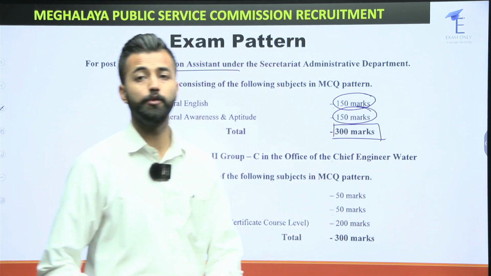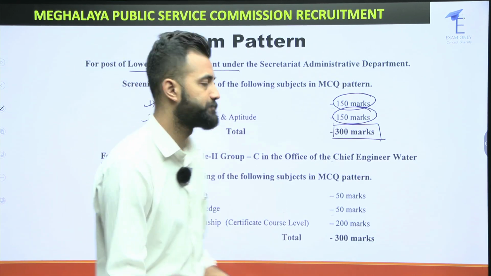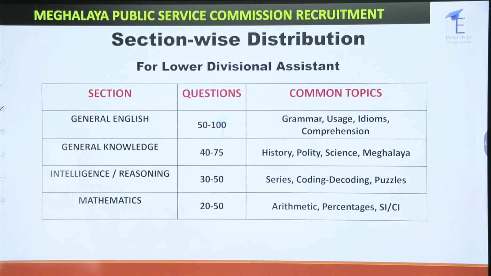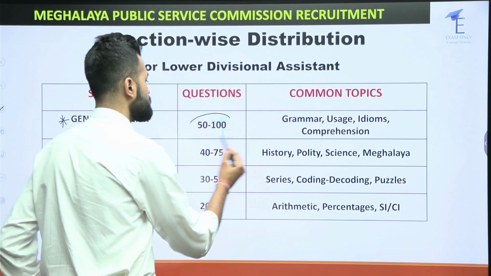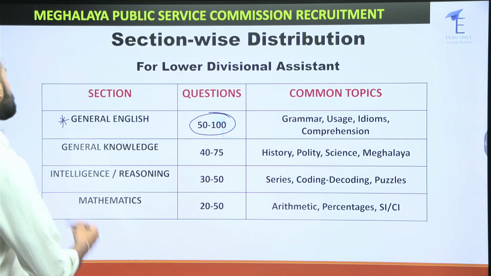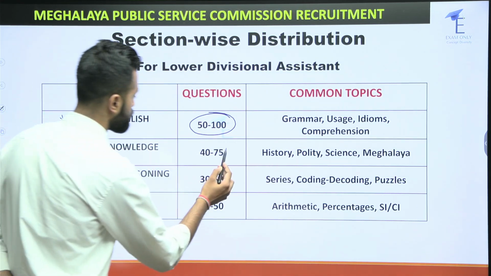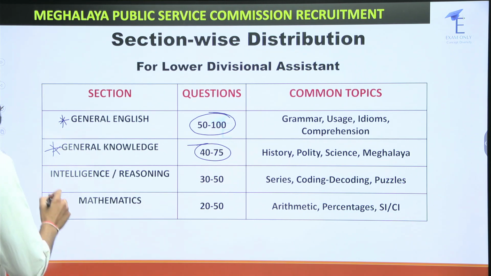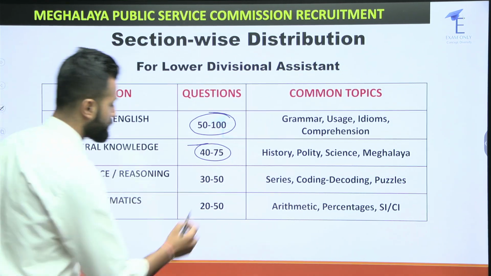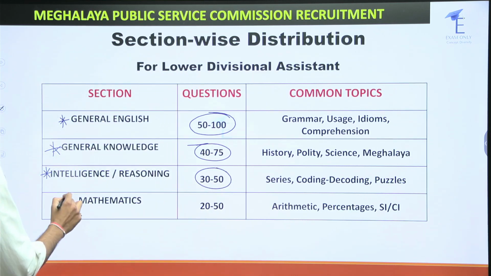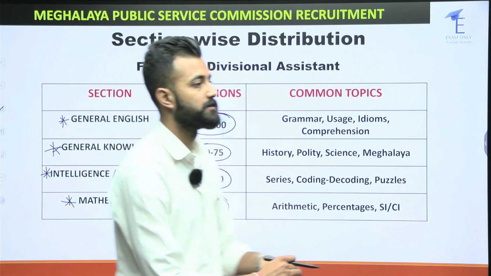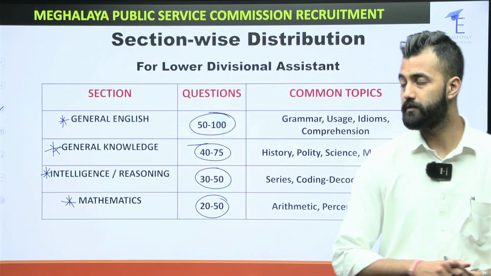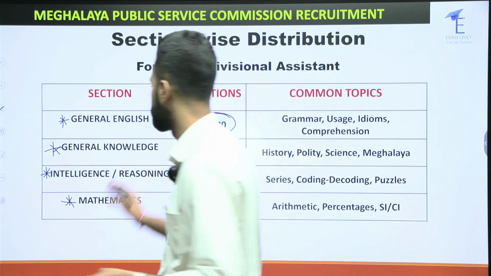Now let's understand how many questions from which section we can expect. Based on the analysis, we have found that from General English, around 50 to 100 questions have come in your exams. From General Knowledge, the weightage is from 40 to 75 questions. From Intelligence and Reasoning, you have 30 to 50 questions. And from Mathematics, you have around 20 to 50 questions. This is the segregation of the paper based on the previous year questions, and this is the range.